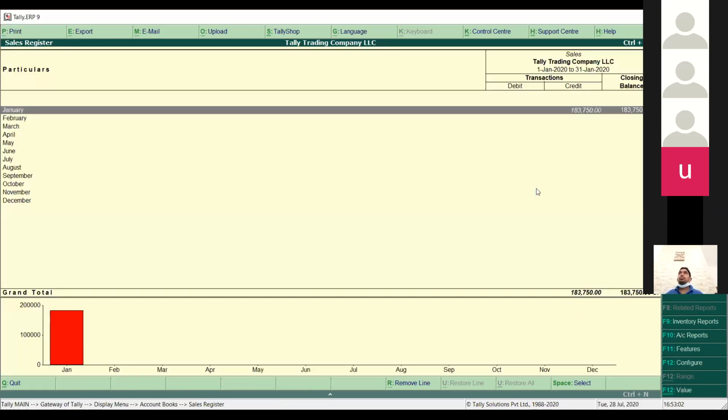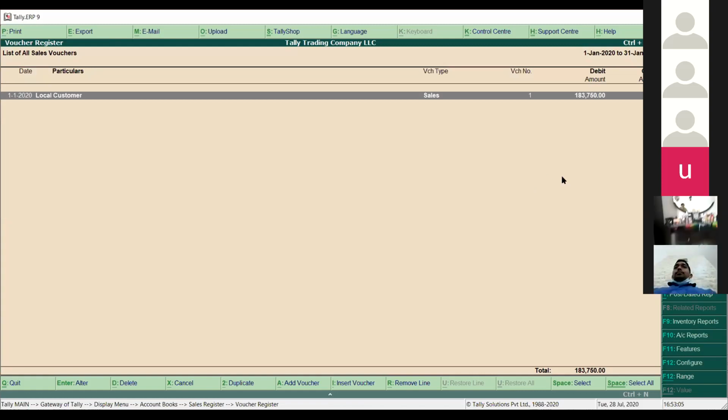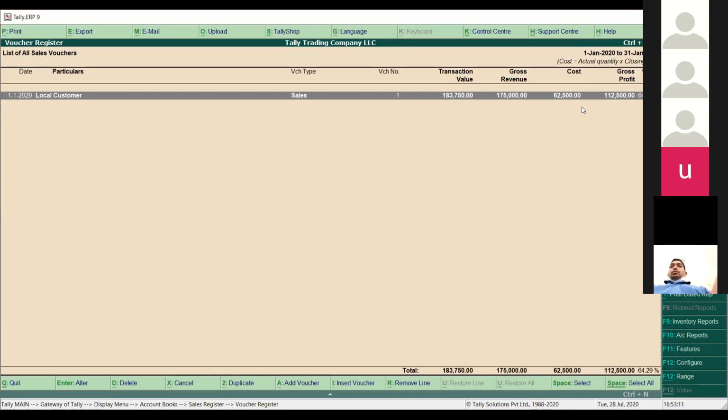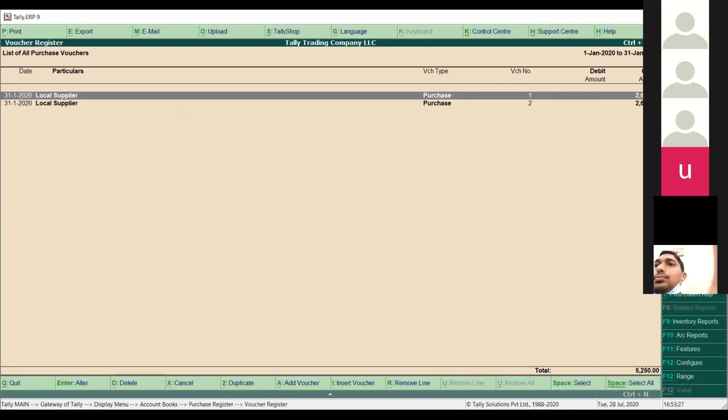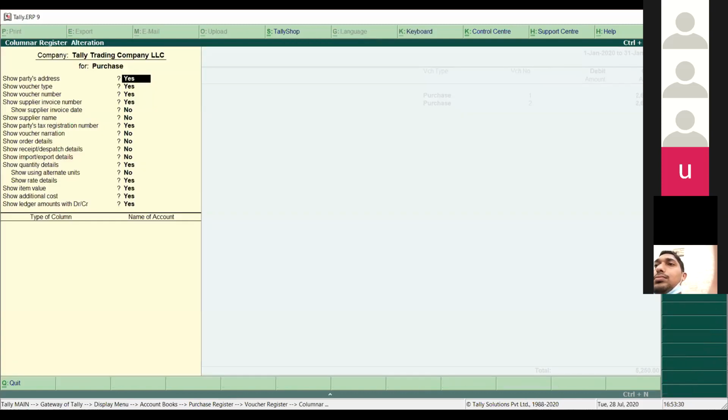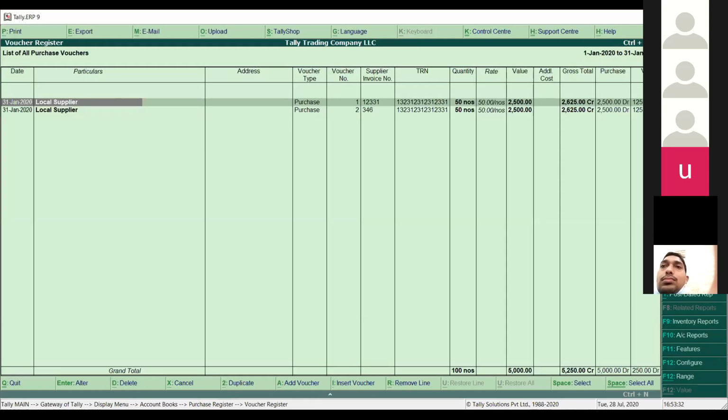And next, even if you want to see how much profit you have earned for this particular transaction, how can we get that? You have to simply press F7 from here, show profit. It will come here. What was the cost? What was the gross profit for this particular transaction? It will come in this way. You can get the same report in sale registers and the same report for the purchase register as well. You can see the monthly breakup, then the purchase register, then columns as you want. You can see detailed view reports.